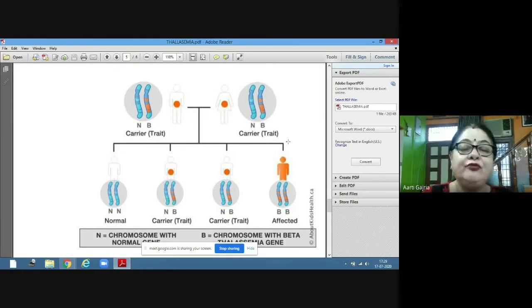Now what is the probability in children? 25% would be NN, that means all normal, absolutely normal. They are not even carriers. 50% would be carriers and 25% would be affected, because when the recessive homozygous condition comes, those children would be affected by thalassemia.